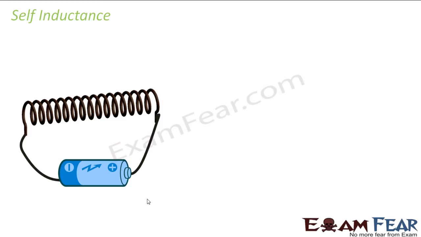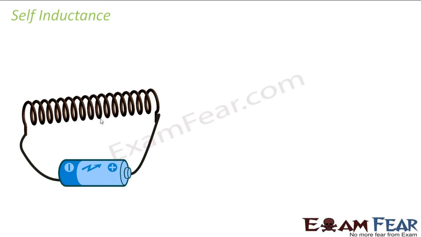For example, let us consider this circuit. What happens when the circuit is closed? Current flows through the coil because of this battery. Let us suppose that I switch it on now. When I switch it on, current flows through the circuit, which means flux increases, because a wire carrying a current produces a magnetic field.